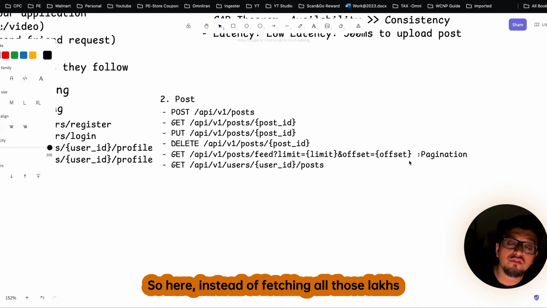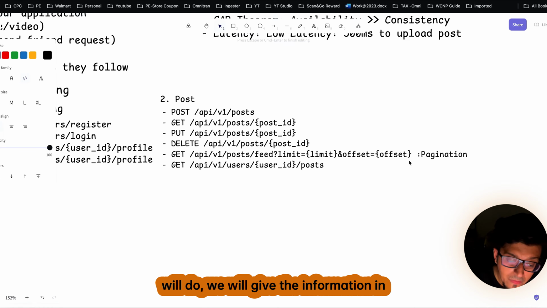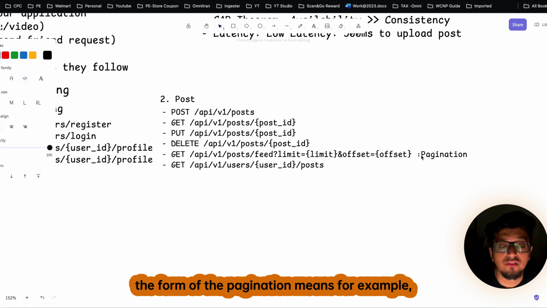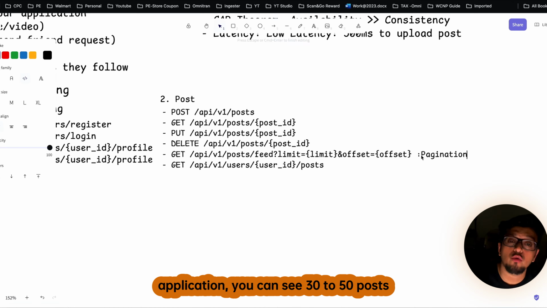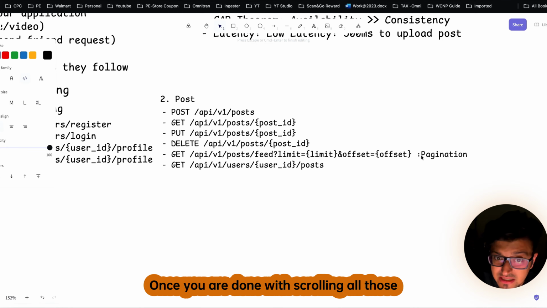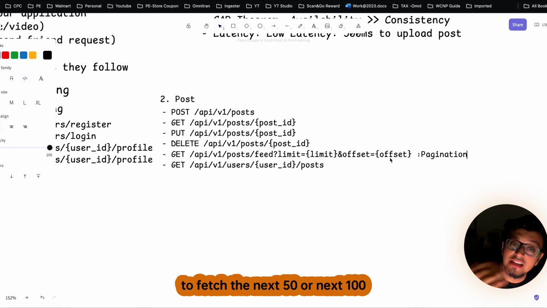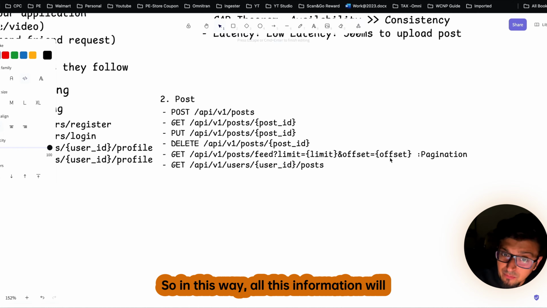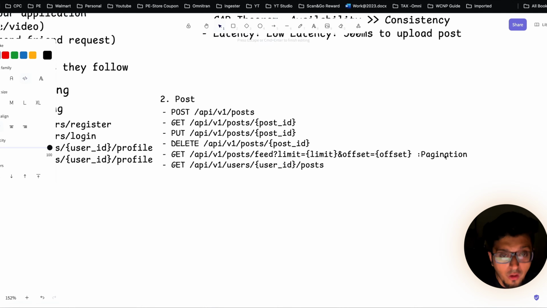So here, instead of fetching all those lakhs of posts in our front end, we will give the information in the form of pagination. Meaning for example, when you open the application, you can see 30 to 50 posts at a particular time. Once you are done scrolling all these 50 posts, another call will go to fetch the next 50 or next 100 relevant posts. In this way, all this information will be coming in the form of pagination.